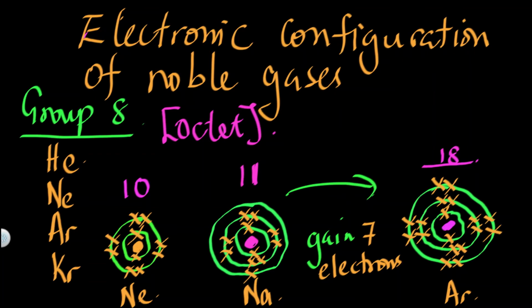But if it wants to be like neon, sodium just has to lose 1 electron. So if it moves backwards, it just has to lose 1 electron. If it goes forwards, it has to gain 7 electrons.